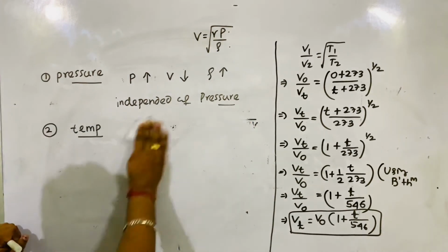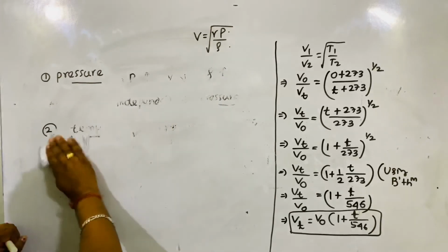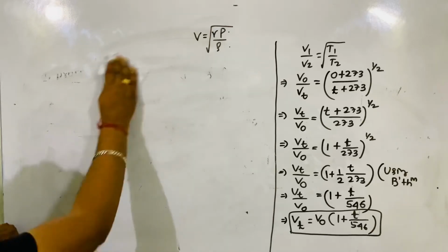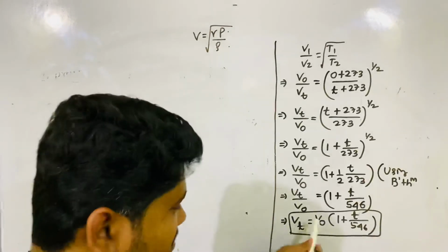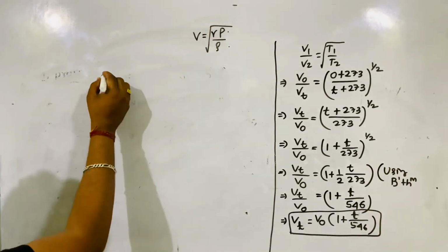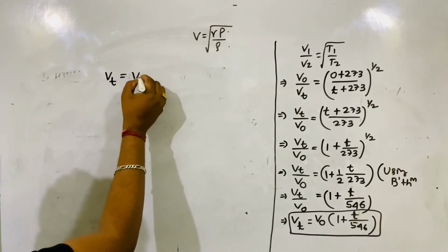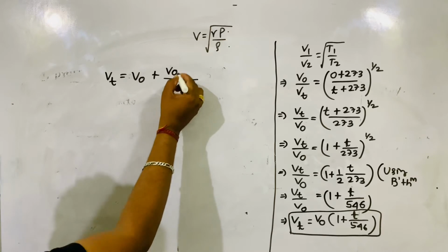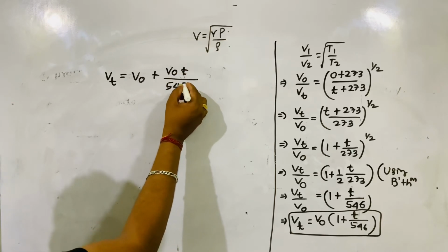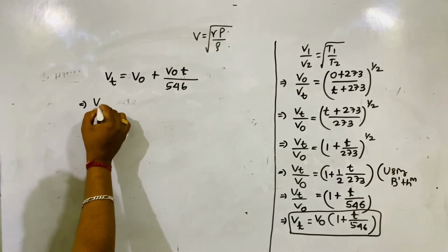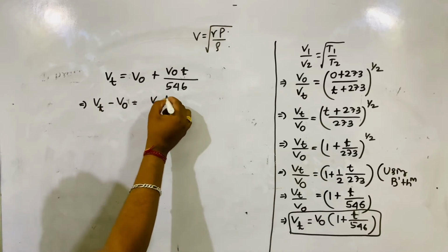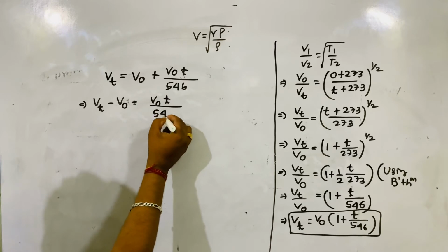How velocity of sound depends on temperature. But let's again find the change in velocity of sound. What I am doing, you see here, Vt is equal to, I just multiply inside the bracket, V0 divided by V0 T by 546. So it is coming Vt minus V0 is equal to V0 T by 546.